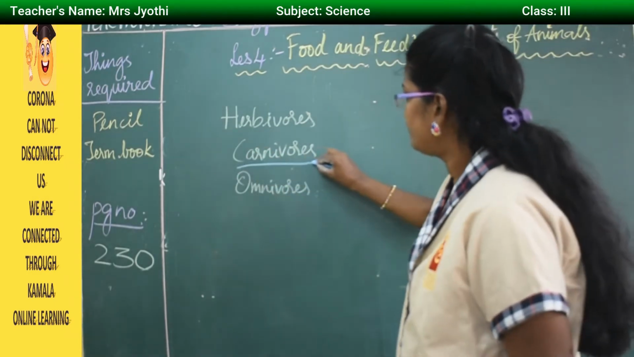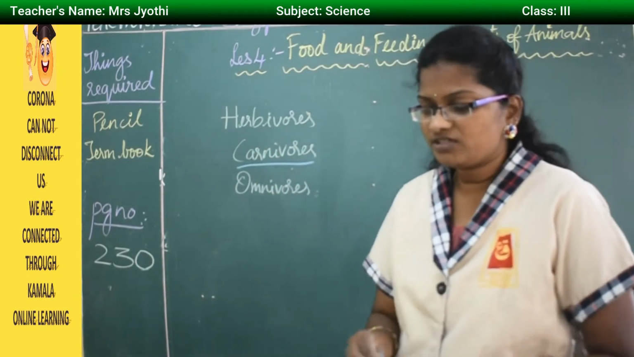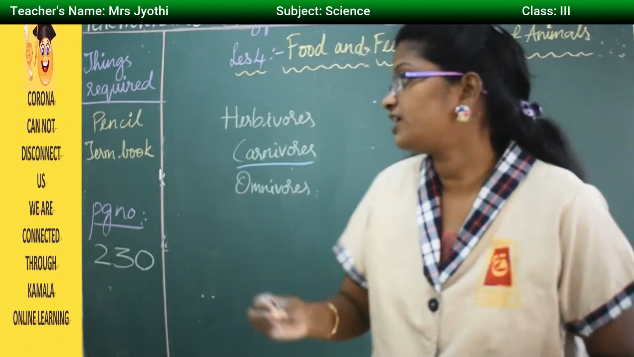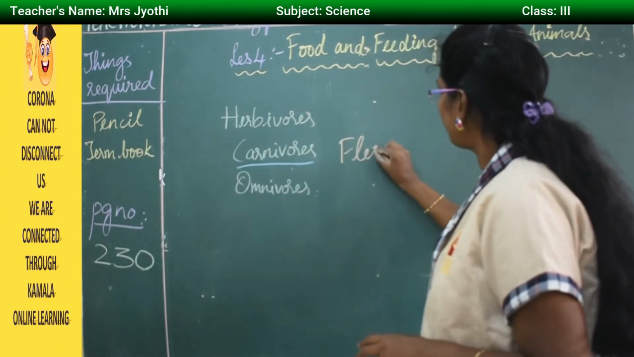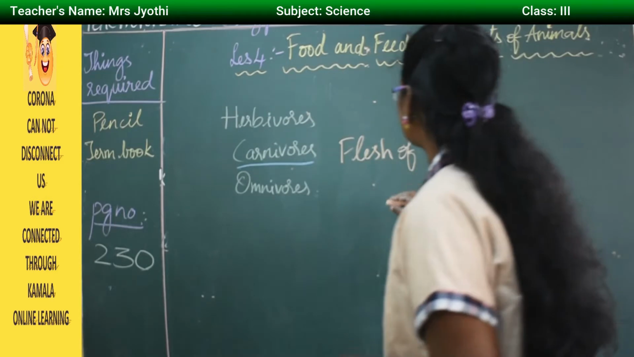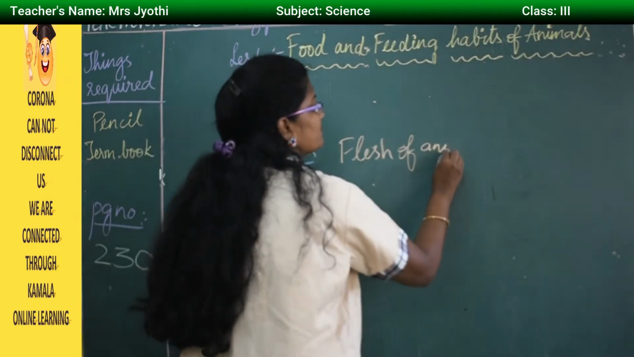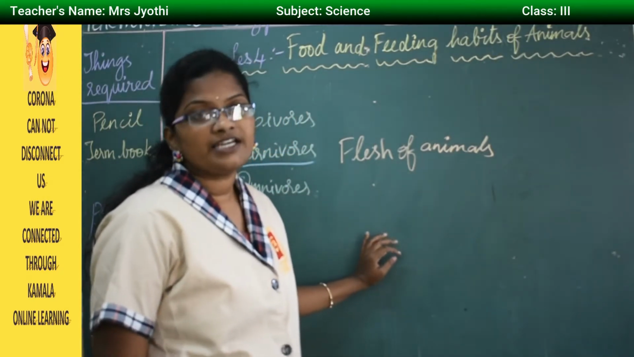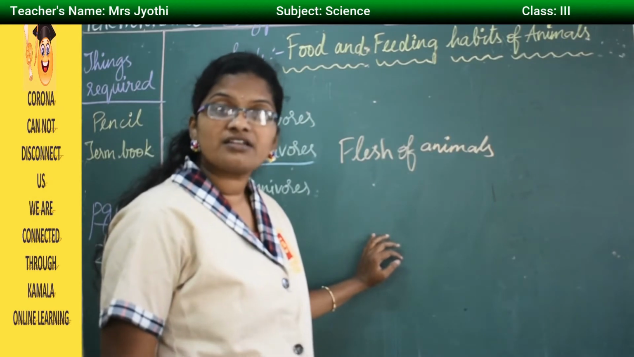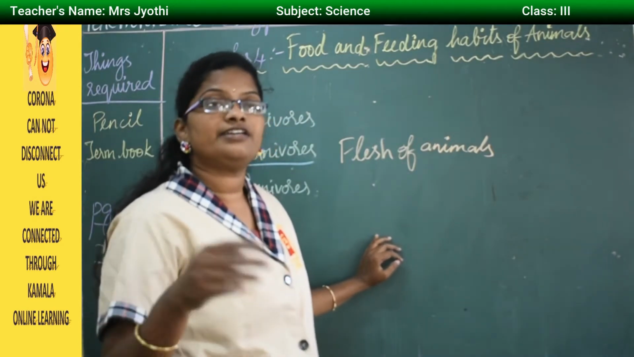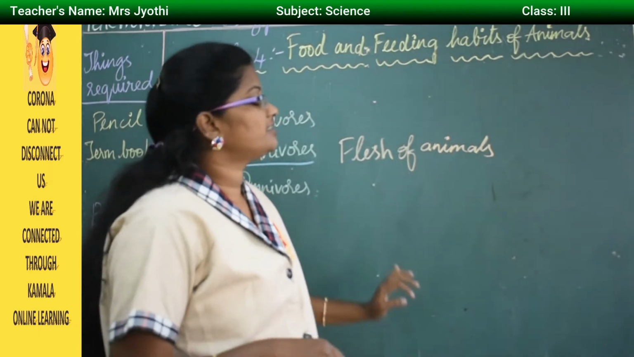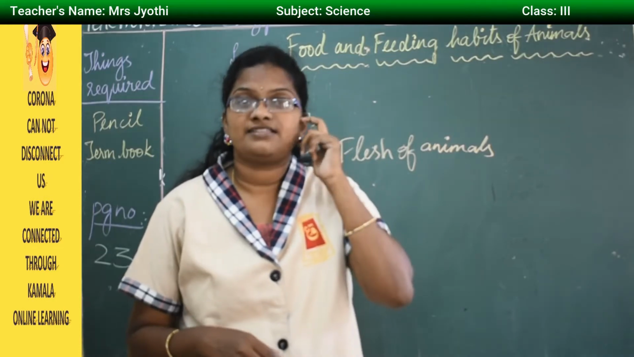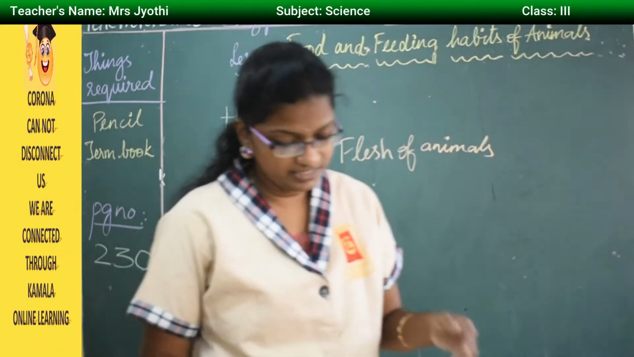So the first one is carnivores. Carnivores eat mostly the flesh of other animals. The examples are lion, tiger, cheetah and shark. A shark lives in water, and it eats other fishes. Then spiders. Spiders are very small, even though they eat insects and ants and so on. Yes, they eat other animals.